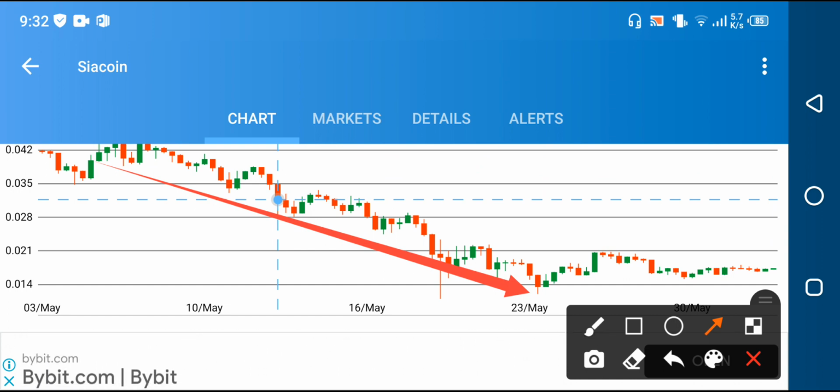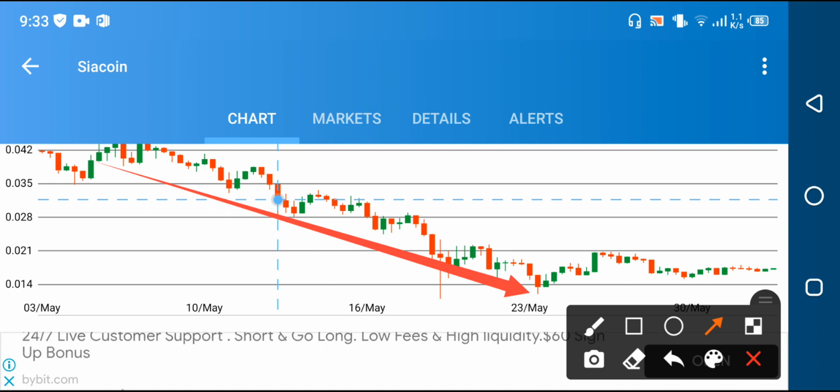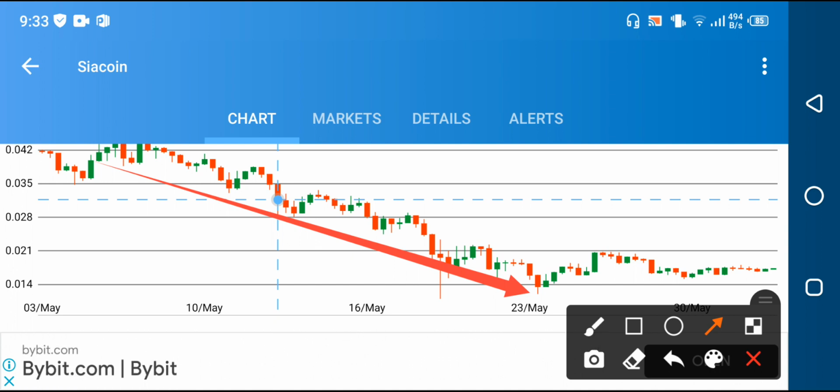So if you decide at this time to sell Siacoin, it's clear that you are at a loss, my friends. And on the other side, if you decide to hold Siacoin, there is a lot of chance that it takes a huge jump in the future. So absolutely, when it takes a jump, you will get a profit from Siacoin. So why decide to sell it this time? It's time to hold, my friends. That is my suggestion, that is my prediction about Siacoin.